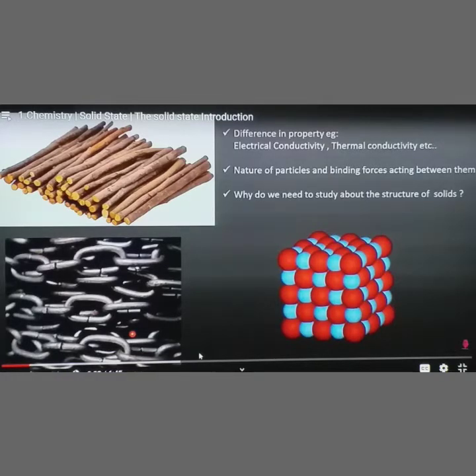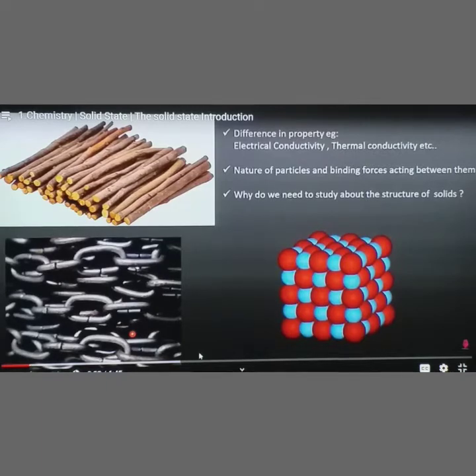Another special property is the tightly held, ordered arrangement of atoms or ions present in solids, for example diamond, metals, plastics, etc. In this chapter, we are going to discuss the classification of solids, their structure and their properties also.